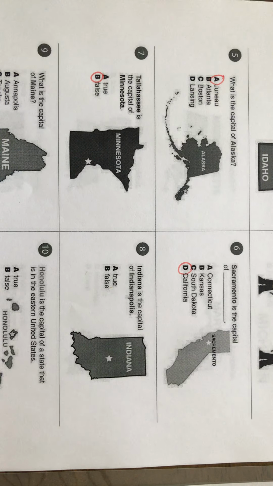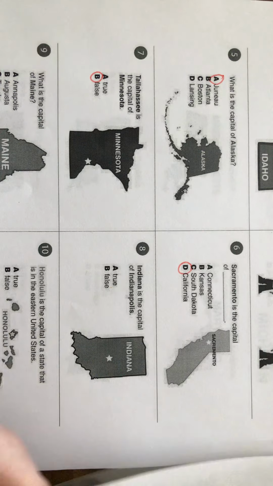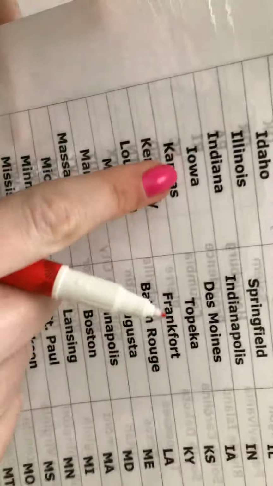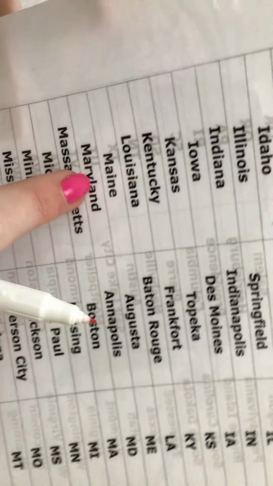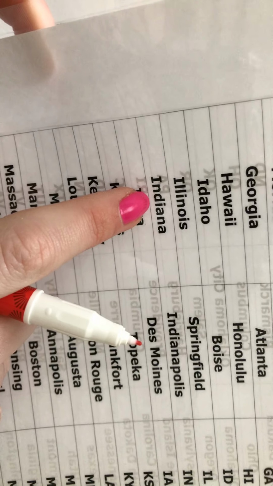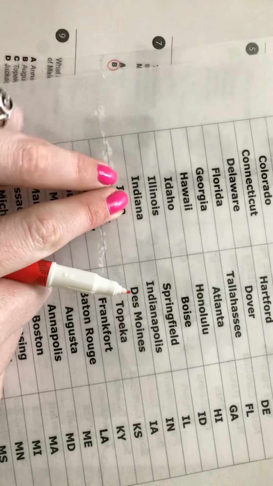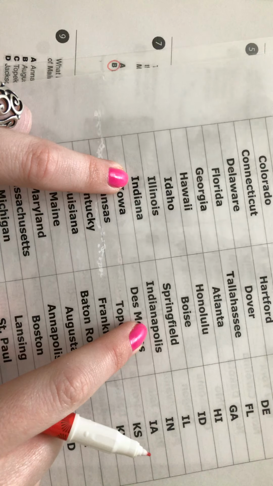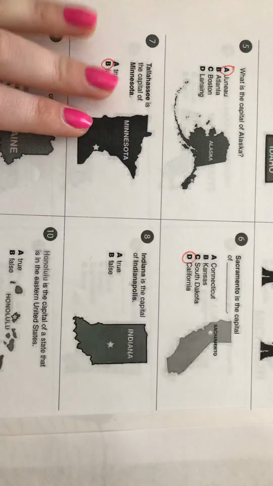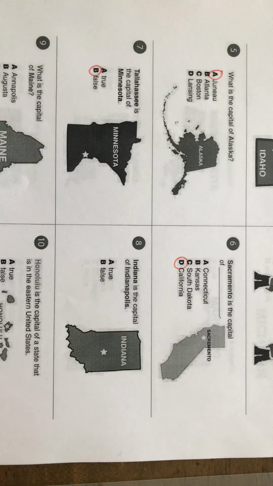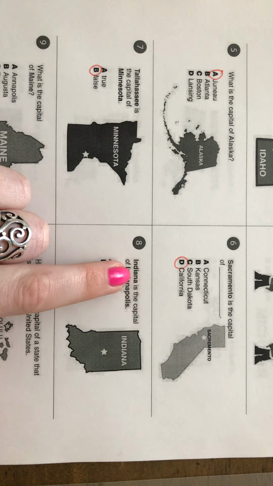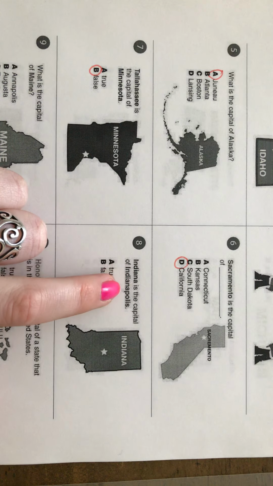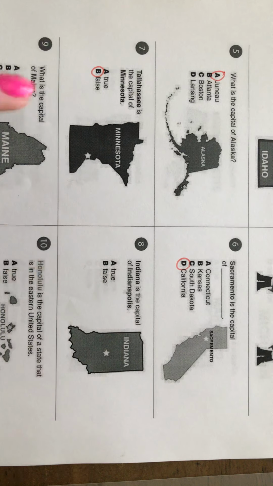Number 8, Indiana is the capital of Indianapolis. Let's see. Okay, looking in the I's. First off, Indiana isn't a capital at all. It's the name of the state. And Indianapolis is the capital. So our paper is trying to trick us. It has it backwards. So it says Indiana is the capital of Indianapolis. That's wrong. It's the other way around.